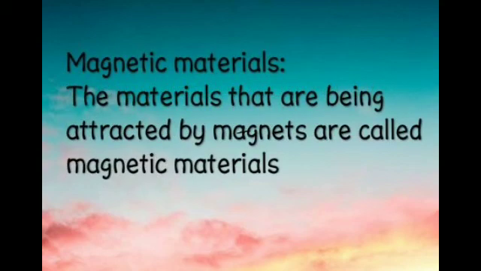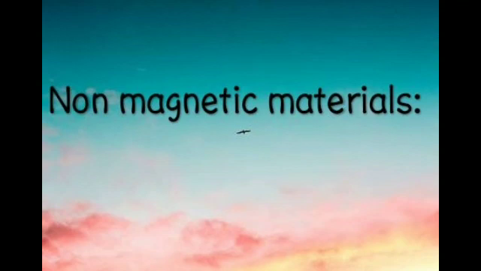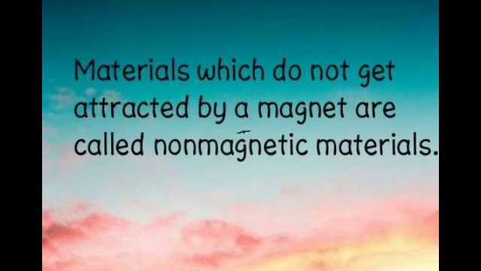Magnetic materials. The materials that are attracted by magnets are called magnetic materials. Example: iron, cobalt, nickel, etc. Non-magnetic materials. The materials which do not get attracted by a magnet are called non-magnetic materials.